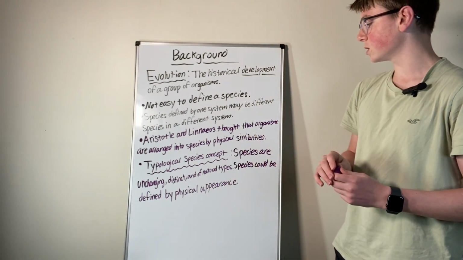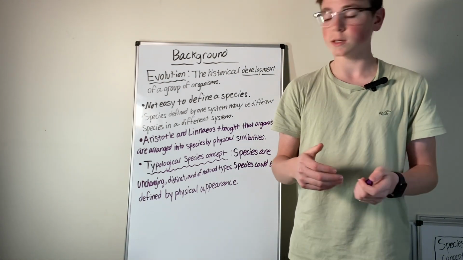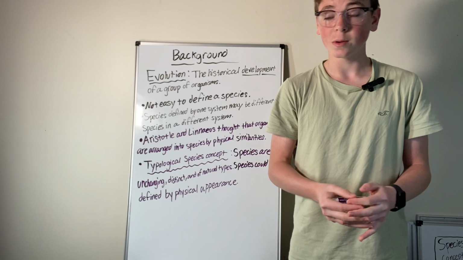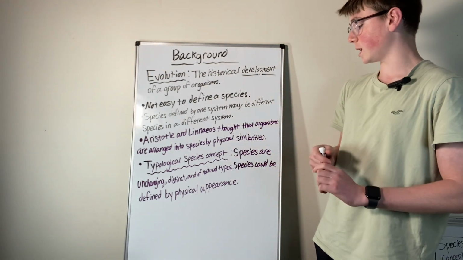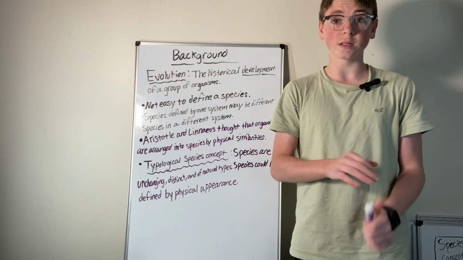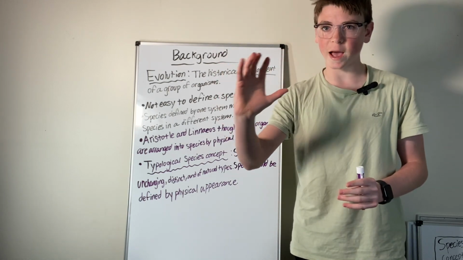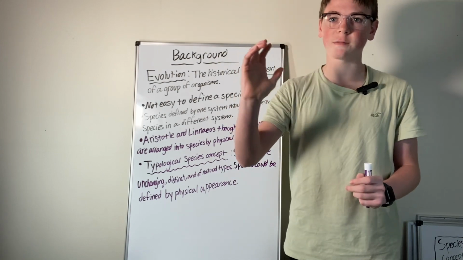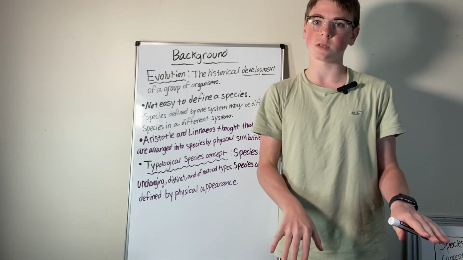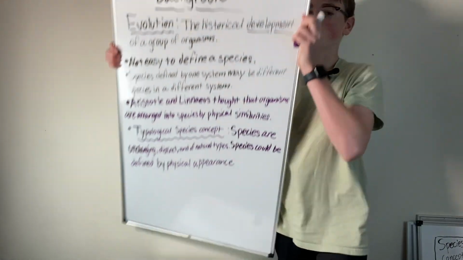Then Aristotle and Linnaeus thought that organisms are arranged into species based on physical similarities. This is their typological species concept, which I've read aloud as species are unchanging, distinct, and of natural types, and then species can be identified based on their appearance. So if you define this one butterfly as a monarch butterfly, if you see anything that looks different, it's got a different wing pattern, it's got something, it's a different species. So there are problems with the typological species concept.